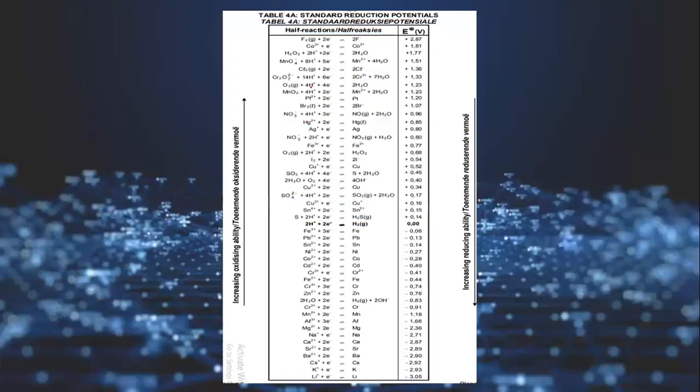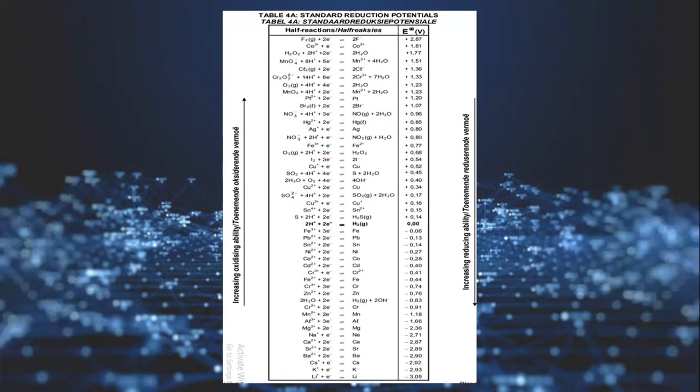Now we have what you call the electrode potentials. The electrode potentials measure the tendency of an electrode to gain or to lose electrons. To determine this, we use the potential difference table. Let me show you what I am talking about. This is the table, the standard reduction potentials.